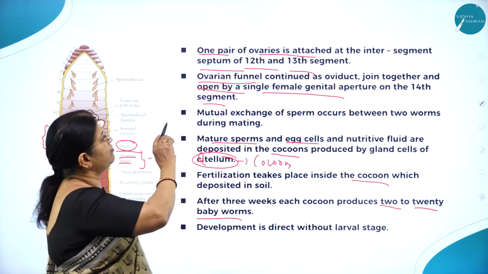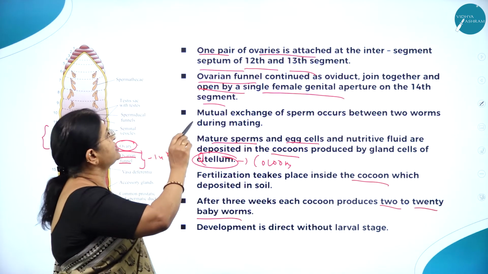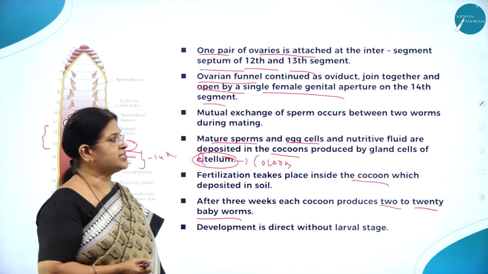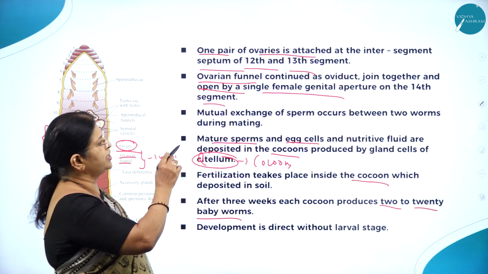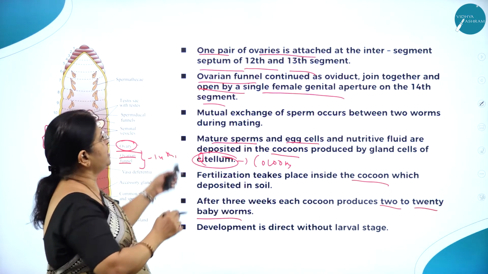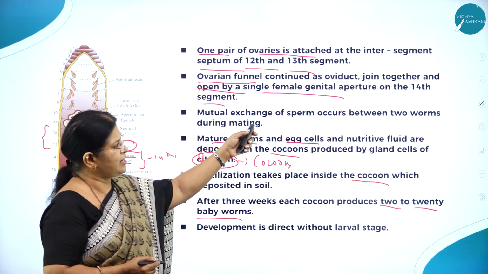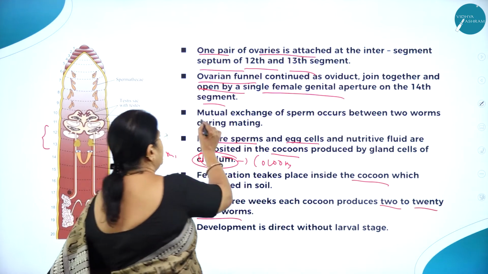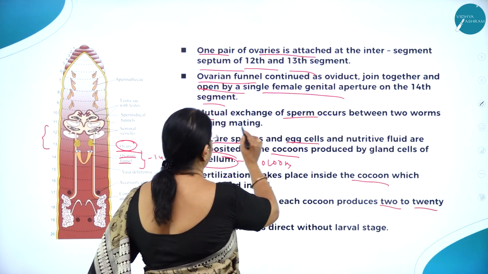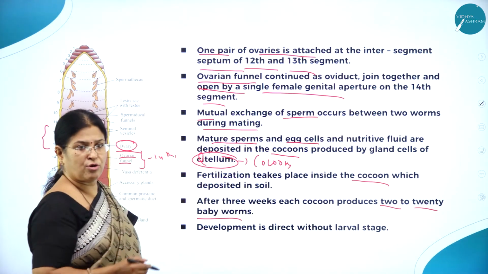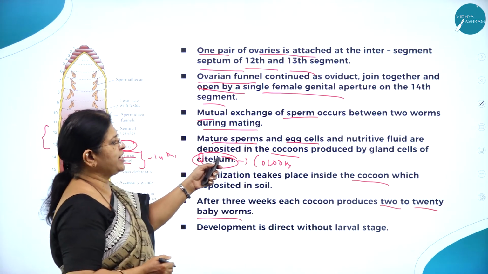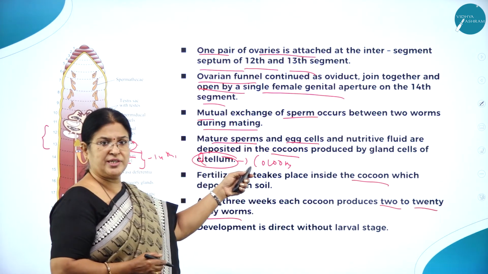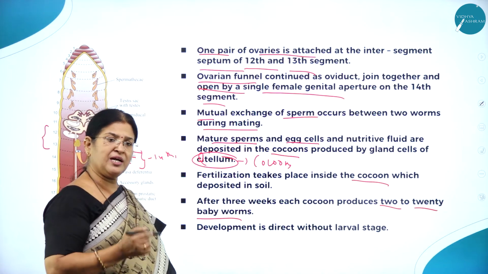One pair of ovaries is attached to the intersegmental septum of the 12th and 13th segments, and the ovarian funnel continues as the oviduct. The oviducts join together and open by a single female genital aperture on the 14th segment. Mutual exchange of sperm occurs between two worms during mating or copulation, and mature sperms, egg cells and nutritive fluid are deposited in the cocoons, which are produced by the gland cells.